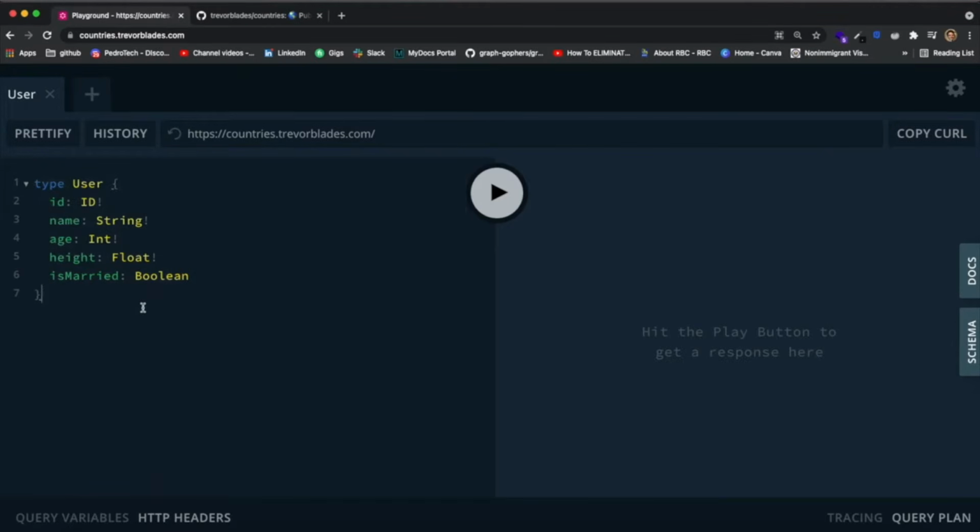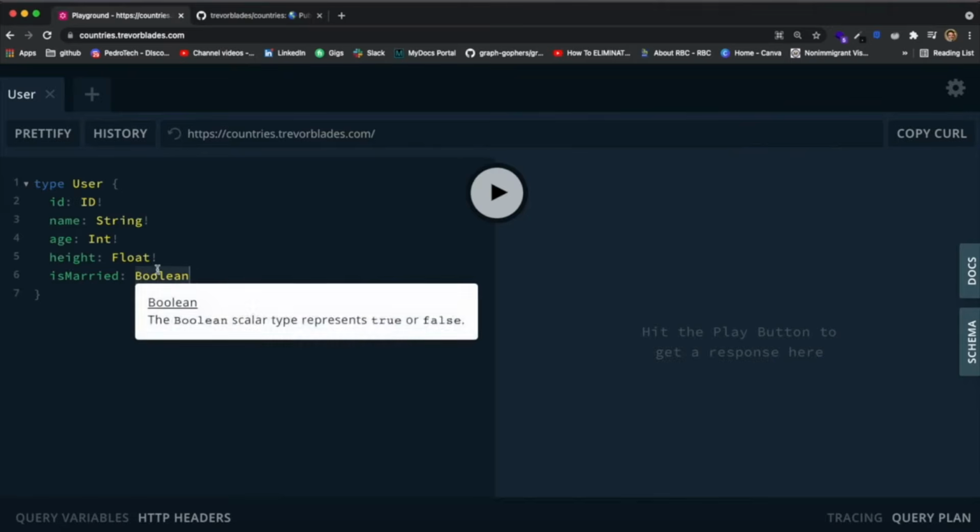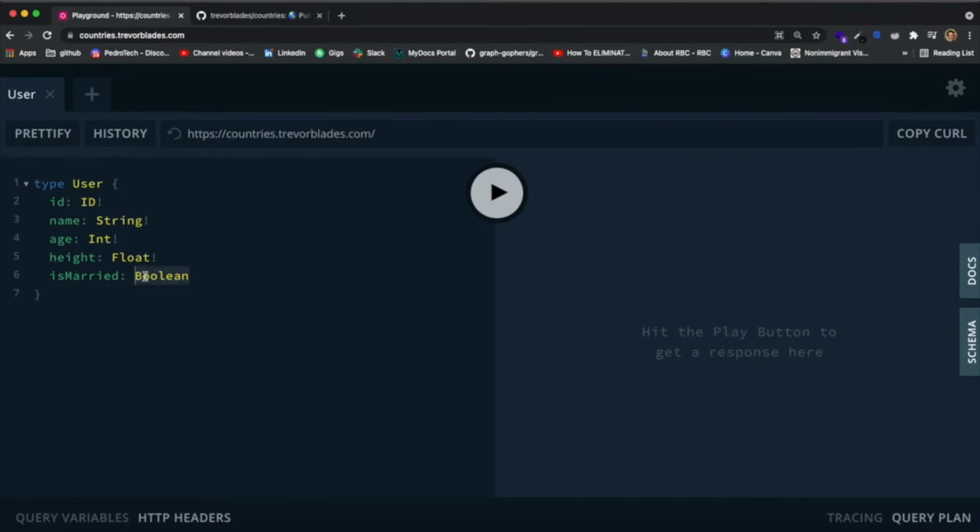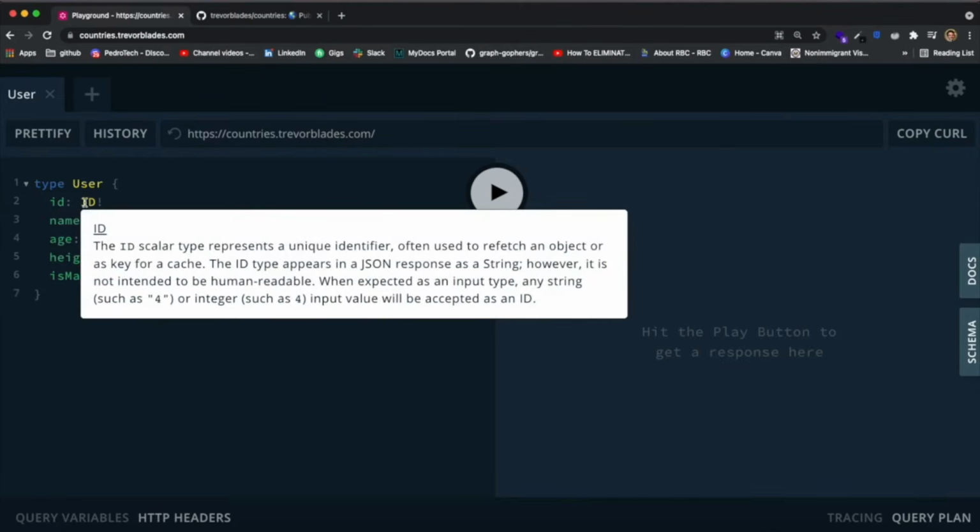Similar to Java or other strictly typed languages, you need to define what your fields are. So there's a string, there's an int for integer, there's float for decimals, and there's boolean for a true or false statement. And in GraphQL, it actually only exists these 5 types over here. The ID type exists because since GraphQL is a query language and IDs are so common inside of databases or any kind of request, they created this ID type, which basically is used for IDs. So it can be a string or it can be a number, as you can see over here.